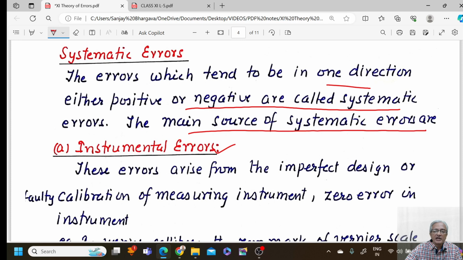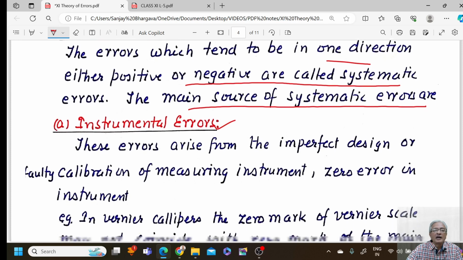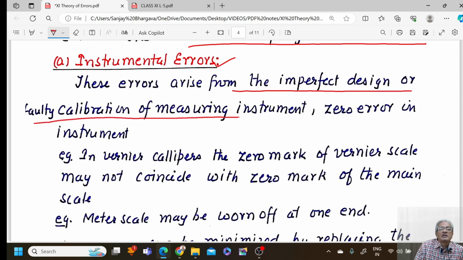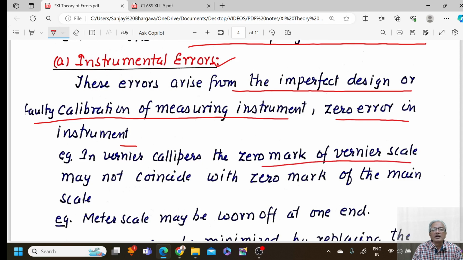Then they are called systematic errors. Where do they originate from? They originate from the measuring instrument, known as instrumental errors. These errors arise from the imperfect design or faulty calibration of the measuring instrument or the zero error in the instrument. In a vernier caliper, the zero mark of the vernier scale may not coincide with the zero mark of the main scale. That would produce zero error.